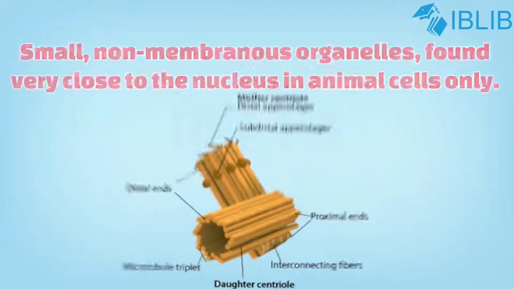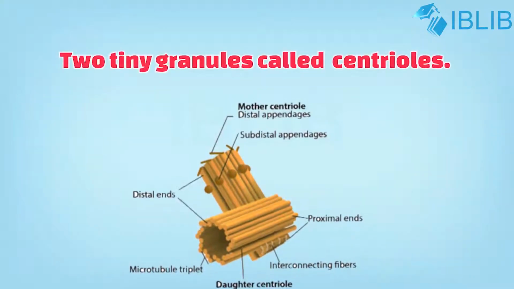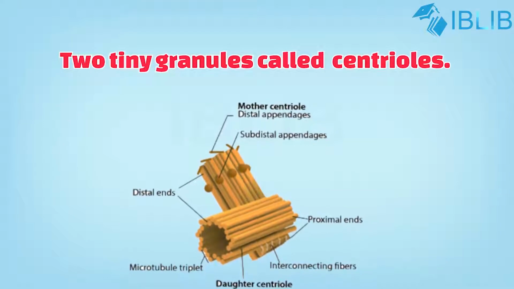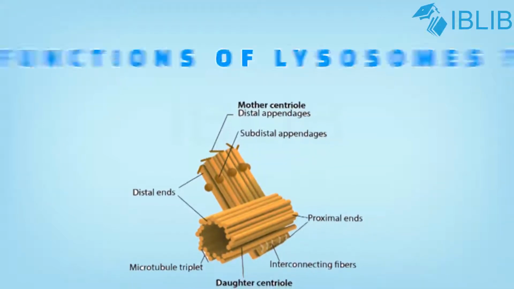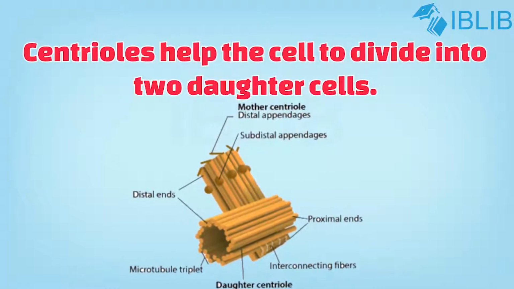Centrosome. Small non-membranous organelles found very close to the nucleus in animal cell only. Centrosomes are absent in plant cells. It has two tiny granules called centrioles. Function of centriole. Centriole helps the cell to divide into two daughter cells.